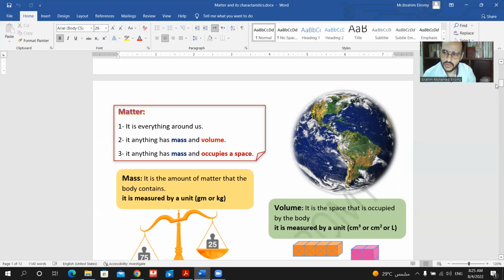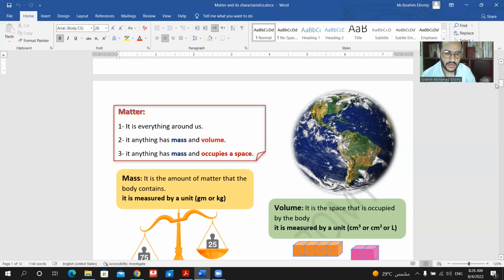No. If you are standing on a scale, you can determine your mass, and if you are standing in the room, you take a space in that room. So you have mass and you take a space. That means that you have mass and you have volume. So you are considered matter. So the second definition of matter is anything that has mass and volume, or anything that has mass and occupies a space.